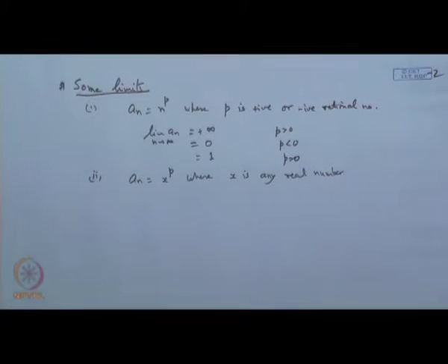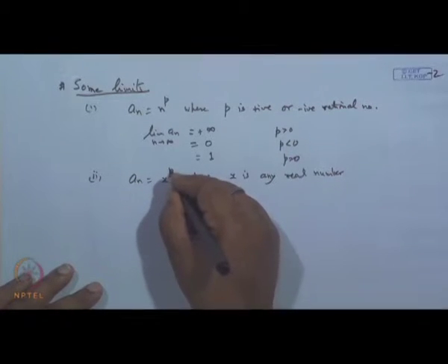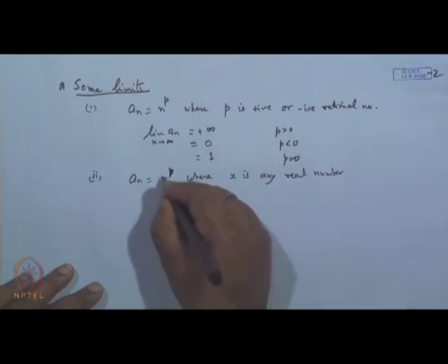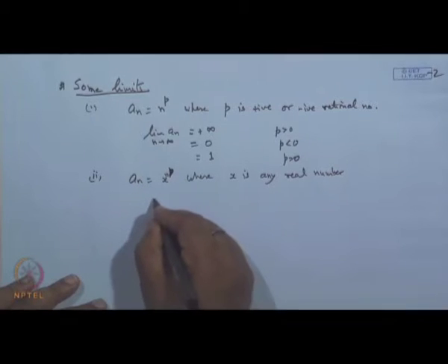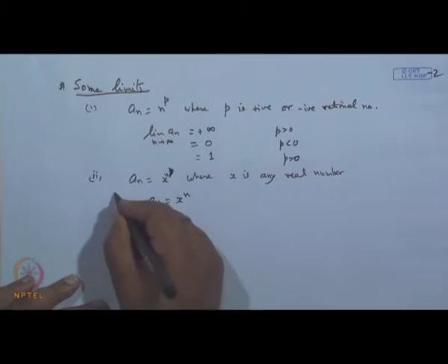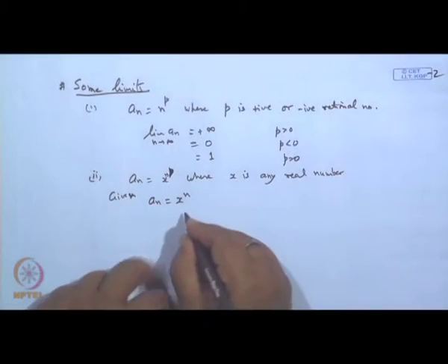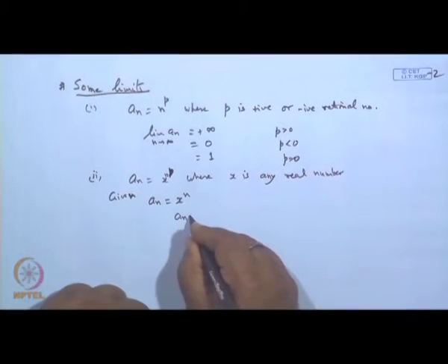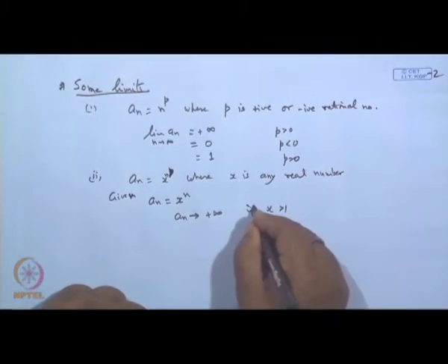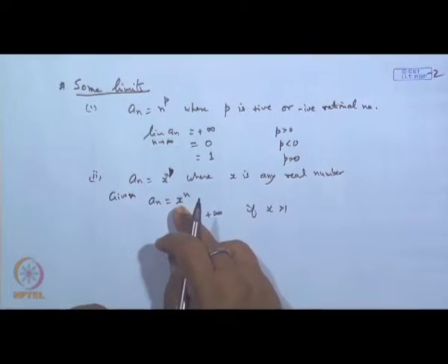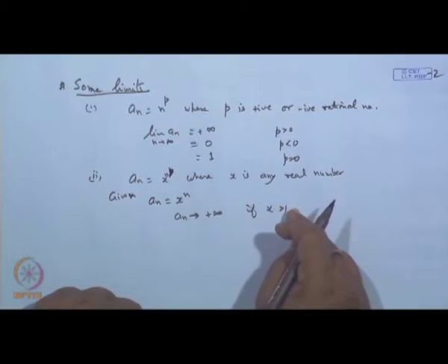X is any real number, x to the power n. So let it be n, okay, x to the power n, clear, that is the sequence given. Now, this will go to plus infinity if x is greater than 1, because x is greater than 1, each term of the sequence is greater than 1, and in fact, it keeps on increasing. So, it increases to infinity.